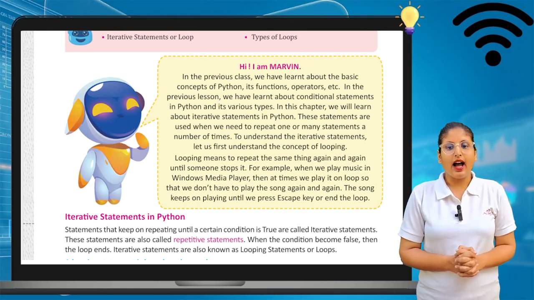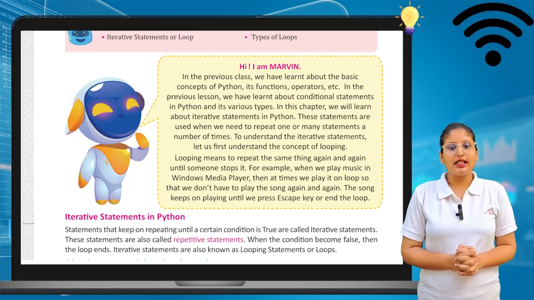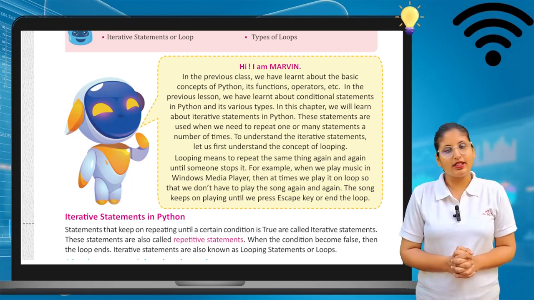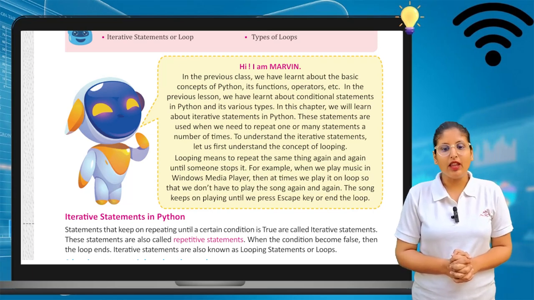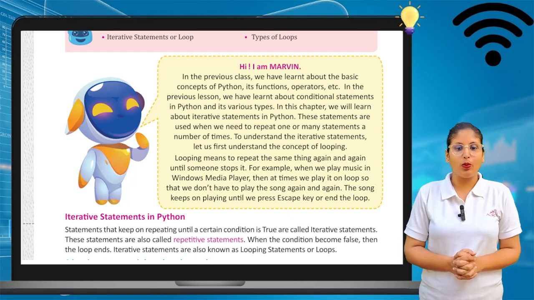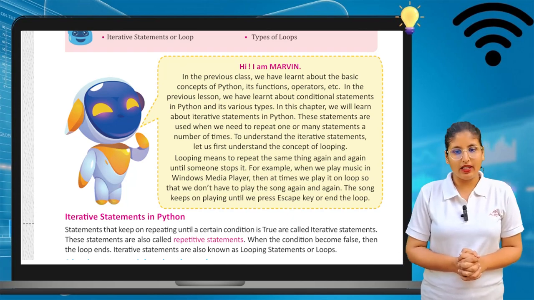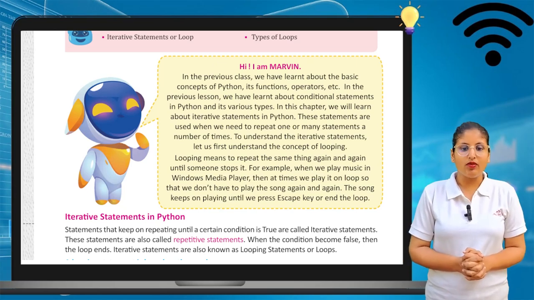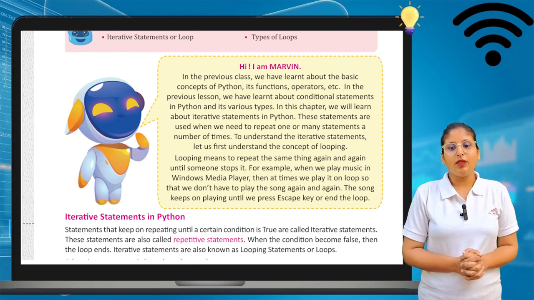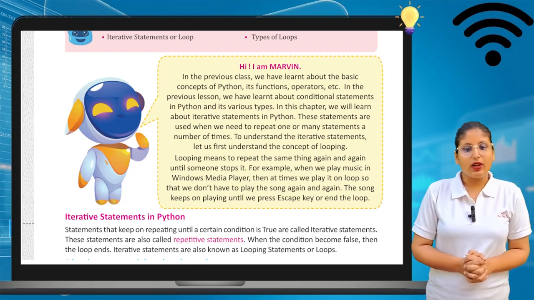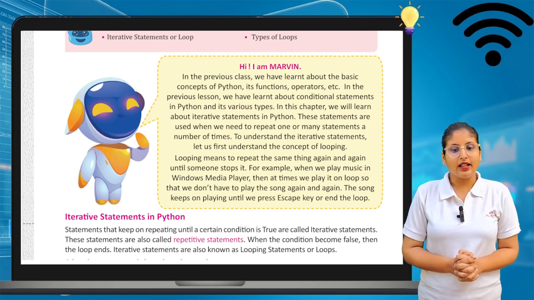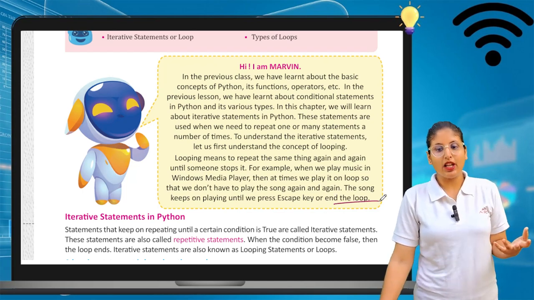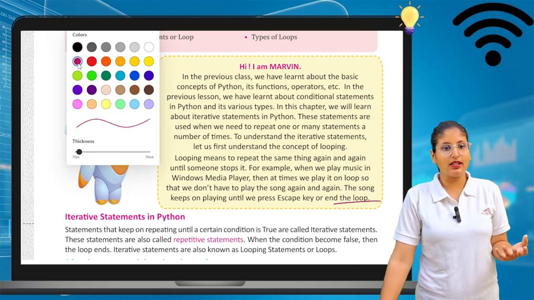To understand the iterative statements, let us first understand the concept of looping. What is that concept of looping? We can say looping means to repeat the same thing again and again until someone stops it. For example, when we play music in Windows Media Player, at times we play it on loop so that we don't have to play the song again and again. The song keeps on playing until we press the escape key or end the loop. So looping means repetition. We will see how this repetition works in Python programming.